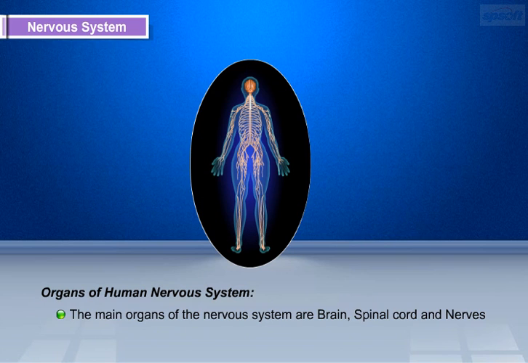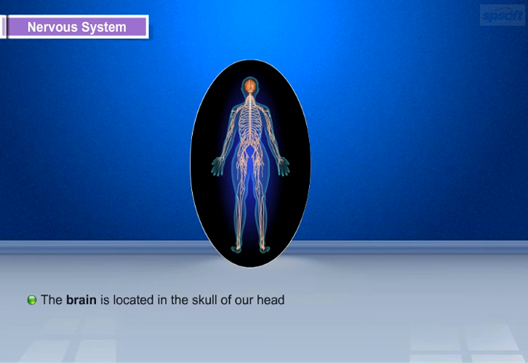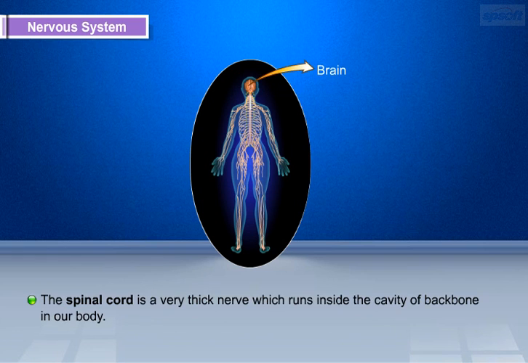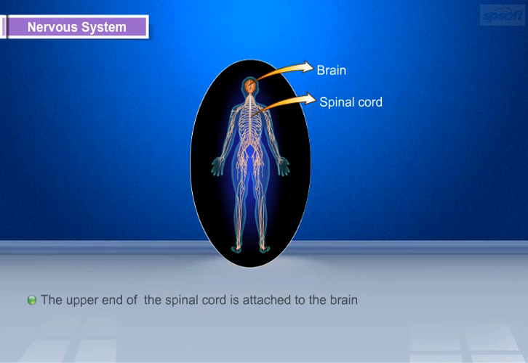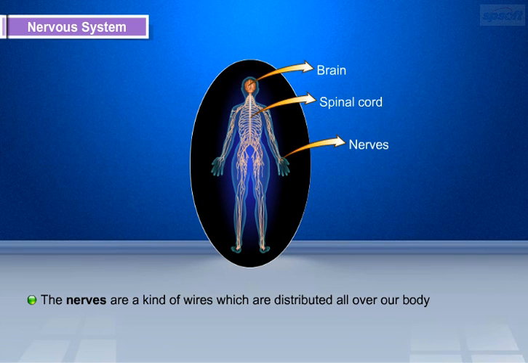Let us discuss about organs of human nervous system. The main organs of the nervous system are brain, spinal cord, and nerves. The brain is located in the skull of our head. The spinal cord is a very thick nerve which runs inside the cavity of backbone in our body. The upper end of the spinal cord is attached to the brain. The nerves are a kind of wires which are distributed all over the body.